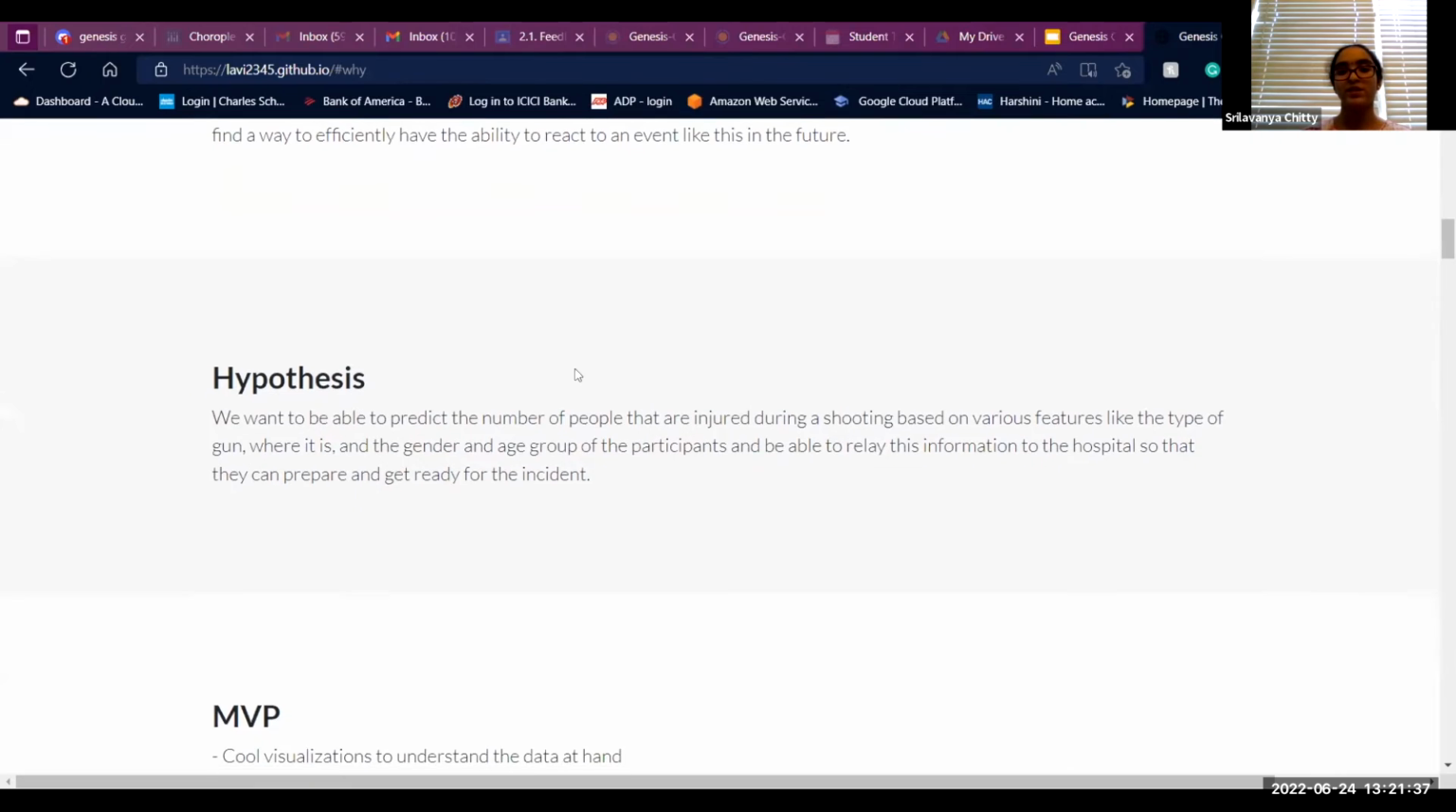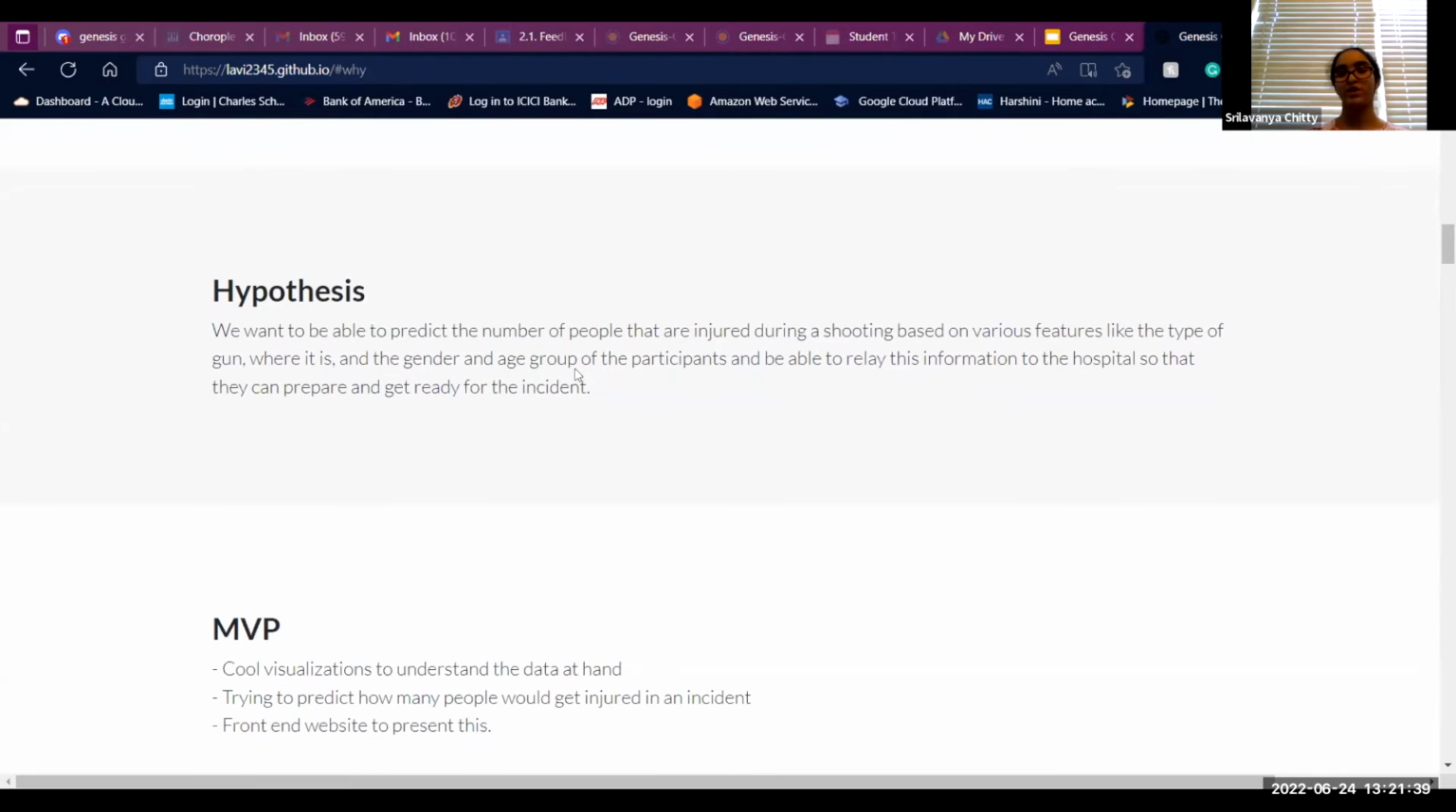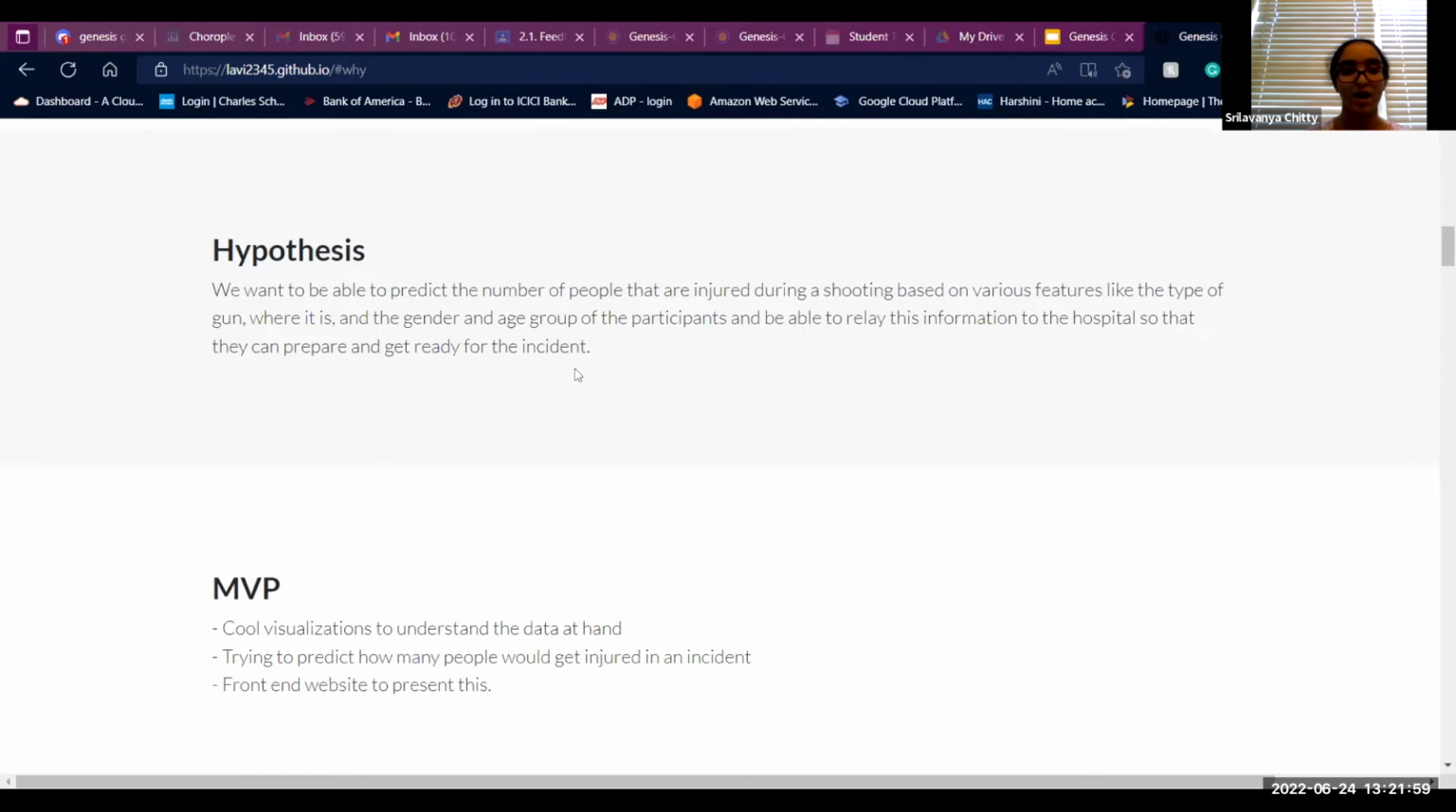For a hypothesis, based on our why, we wanted to create something that would predict the number of people injured based on various features that you can input into our model, like gender, age group of the participants, and be able to relay this information about what you get, so the number injured, to the hospital so they can prepare and get ready and save as many people as they can.